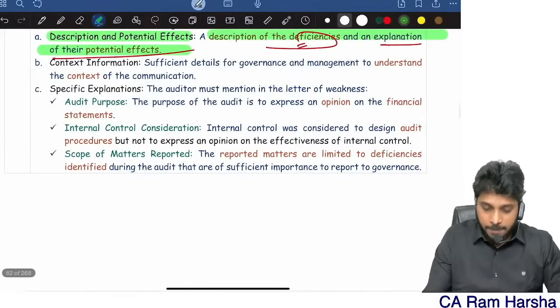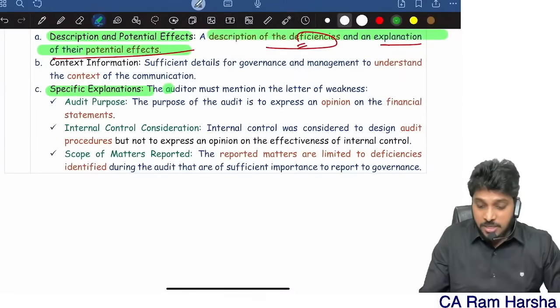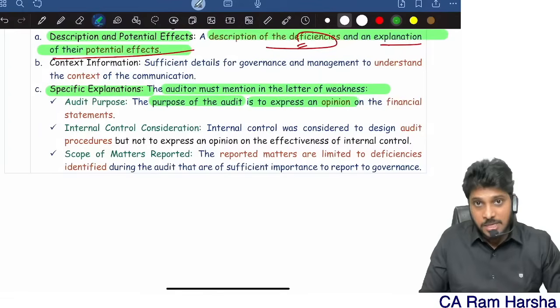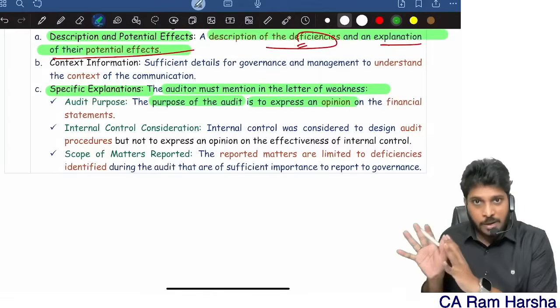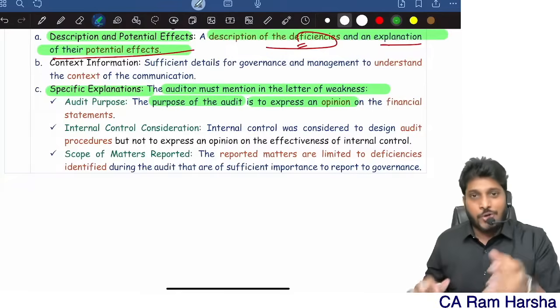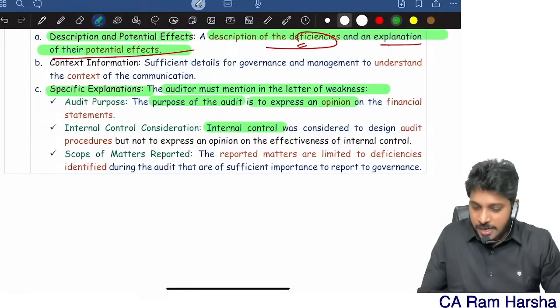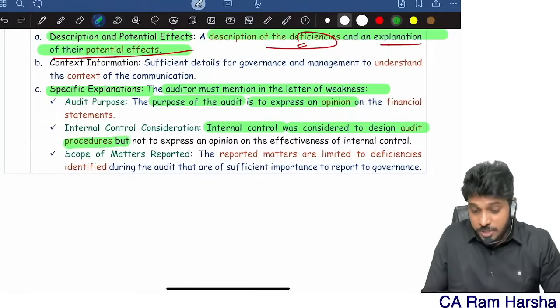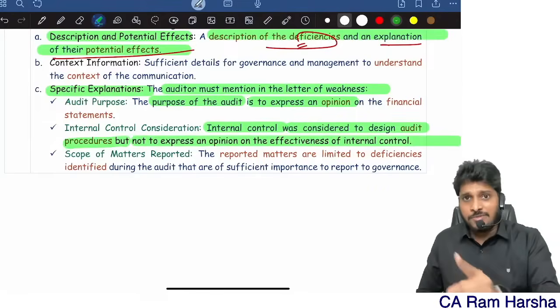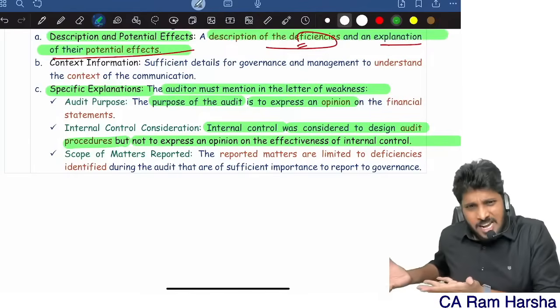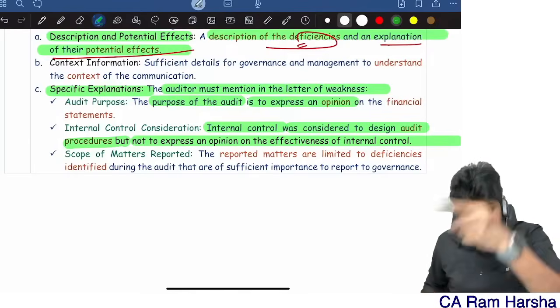Impact. And specific explanation: the auditor must mention in letter of weakness clearly that the purpose of audit is to express opinion. See, what is your objective? Is your objective to communicate all the deficiencies? No. Your objective is to give opinion on the financial statements. And internal control was considered to design audit procedures but not to express opinion on its effectiveness. Tell me, are we responsible to give opinion on internal controls? Is that our duty? No, mention that also.